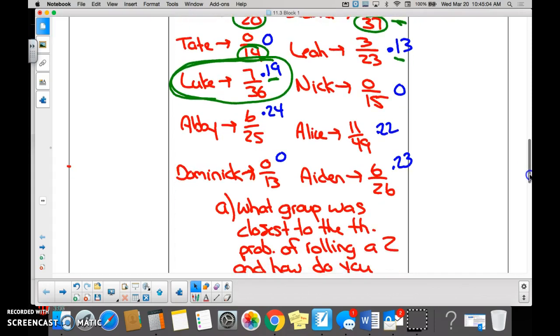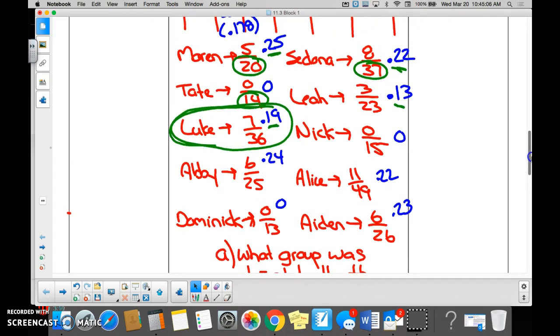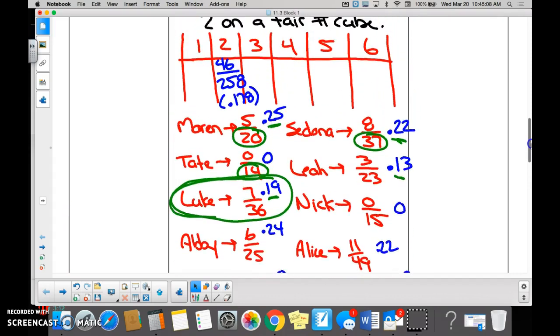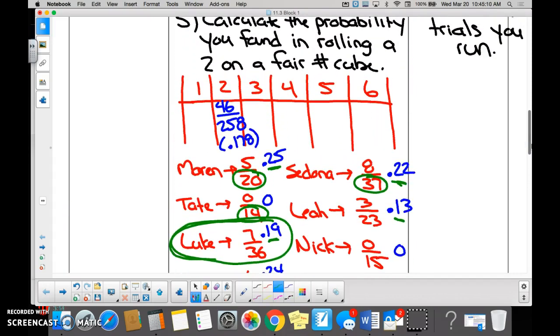And then the last thing we did is we took all of our experiments for rolling a number cube, and we found out that if we combine the entire class, we got a 2 46 times, right? And we did how many trials? 258. And that became 178 thousandths, rounded to the nearest thousandth. Is that closer than any of the other groups? Yes.